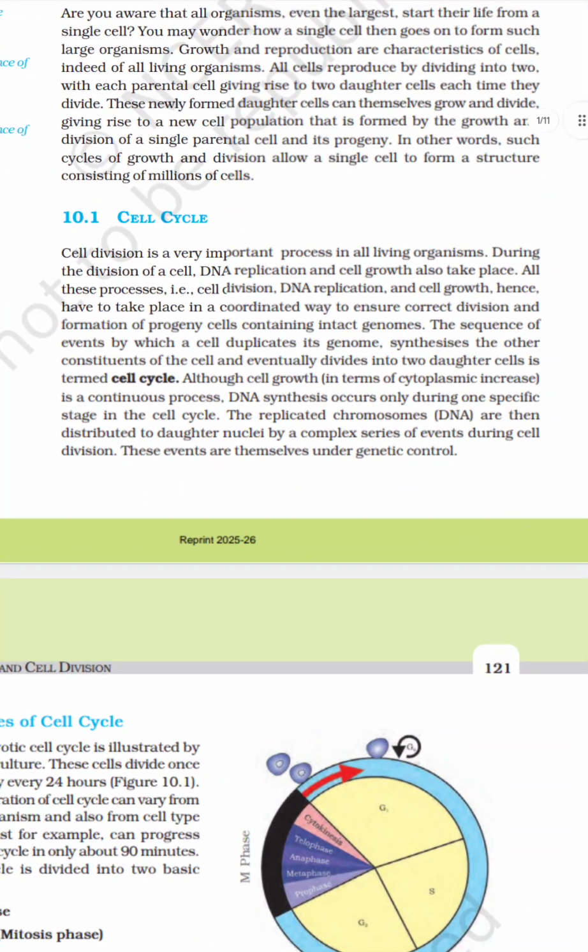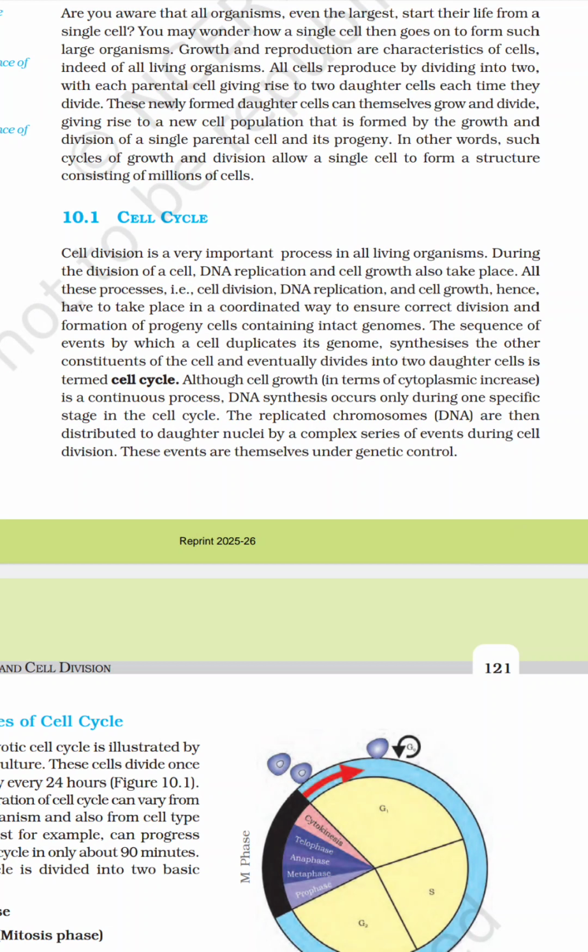Cell division is a very important process in all living organisms. During the division of the cell, DNA replication and cell growth also take place. All these processes take place in a coordinated way, resulting in correct division and the progeny of cells containing an intact genome. The sequence of events by which a cell duplicates its genome, synthesizes the other constituents of the cell, and eventually divides into two daughter cells is called the cell cycle.